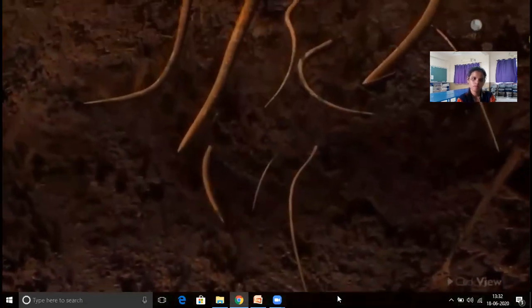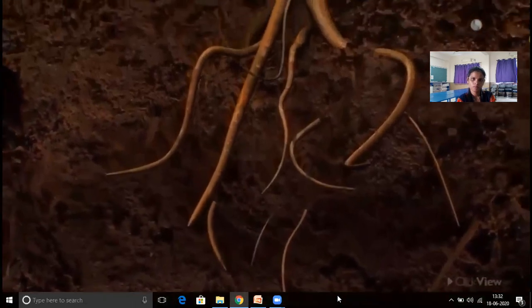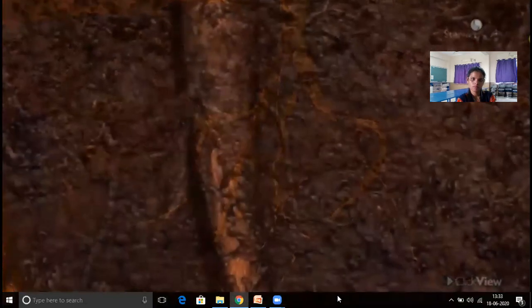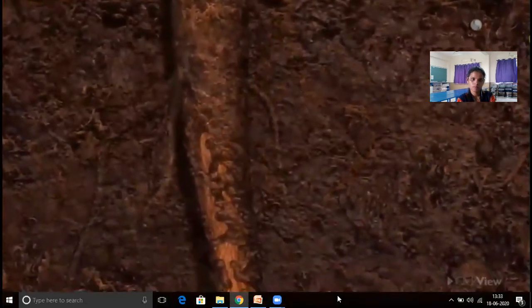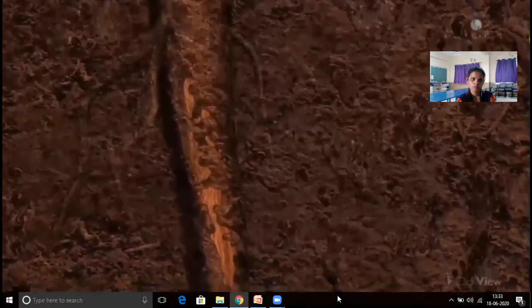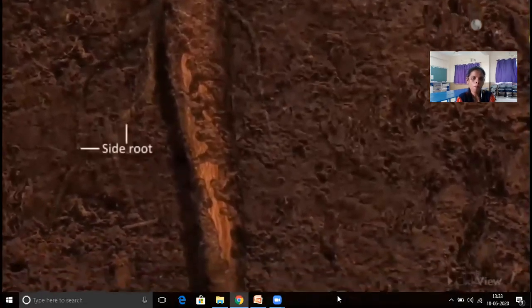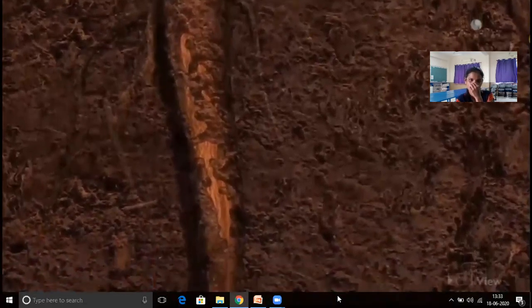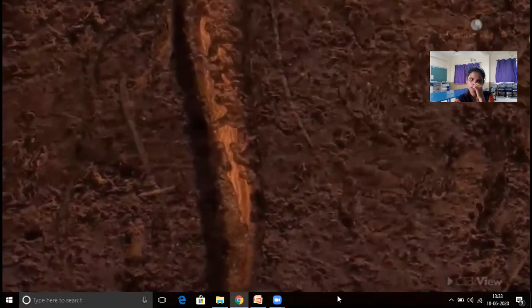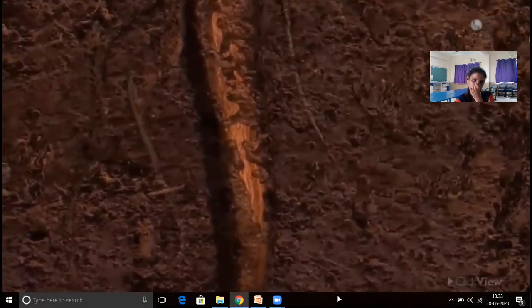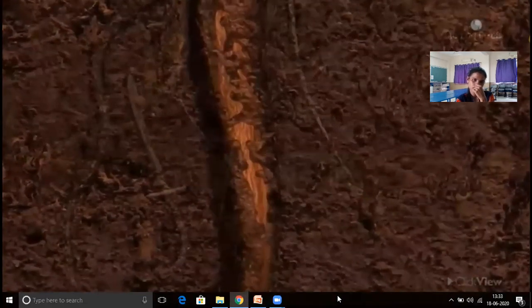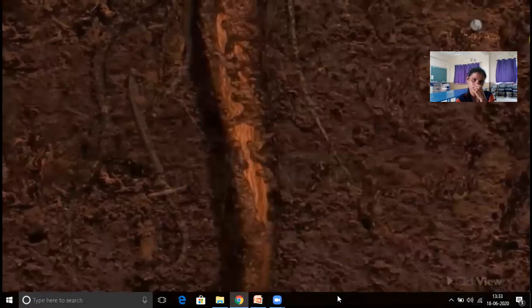The root is the part of a plant that normally grows under the surface of the soil. The root system of a plant consists of a main root and a number of side roots. The roots anchor the plant to the soil, fixing it firmly in the ground. The roots also help bind the soil particles together, and this prevents soil erosion.